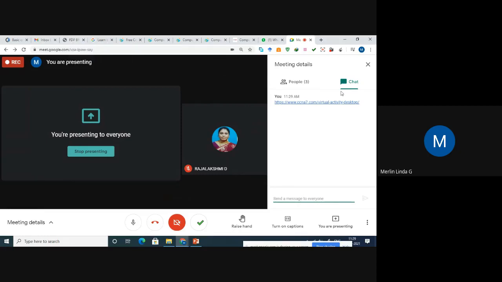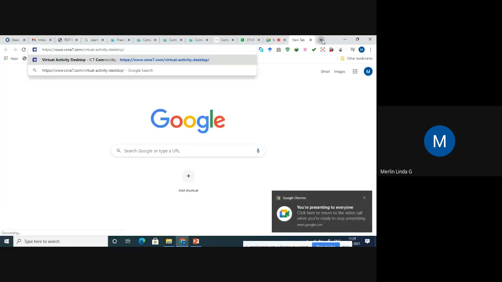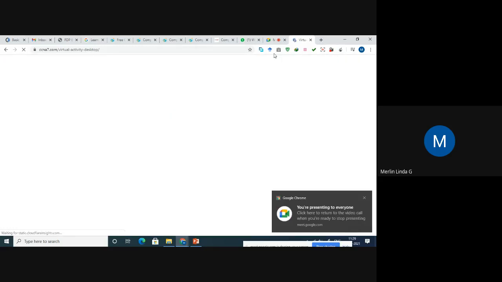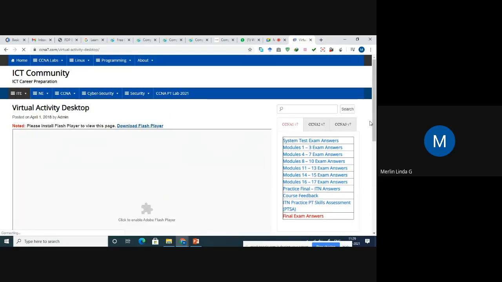So let me copy and paste this link in the browser. I hope my screen is visible. Okay. If you want to access this virtual activity desktop simulator, this is a simulator like application.